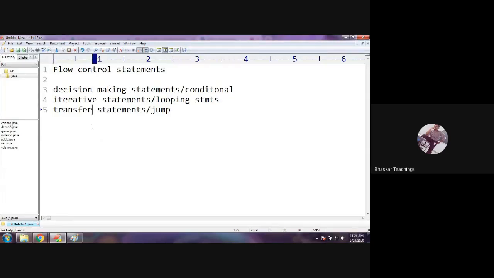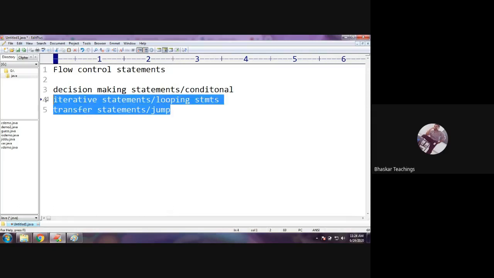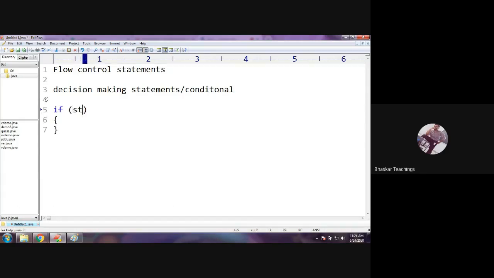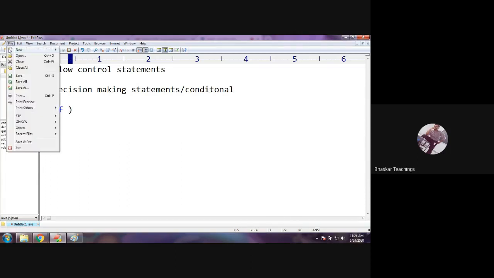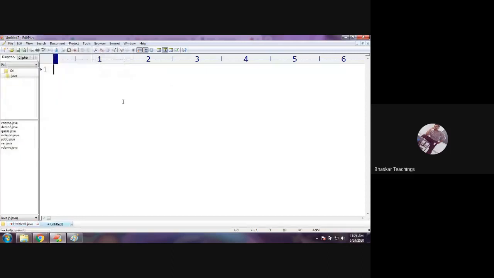Decision making statements means, I guess you know, if statements. The first category is, okay, this is the Java editor, right? As soon as you type it, the if syntax comes up. So decision making statements shortcut. First one is if statements. If statements, and not only just a single if, we have subcategories.